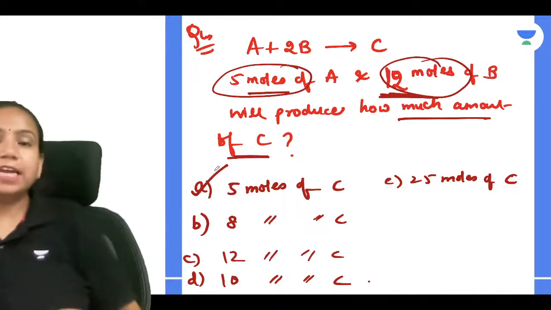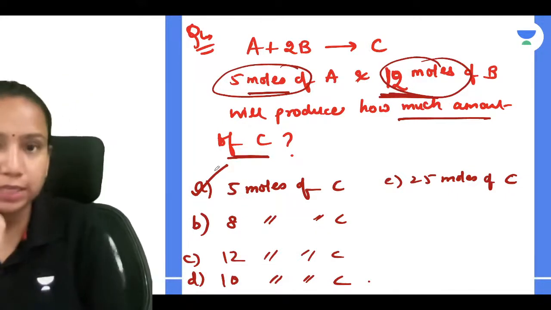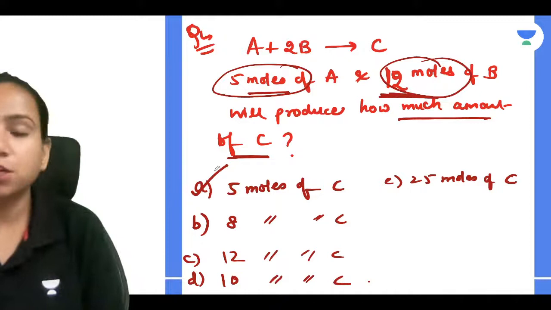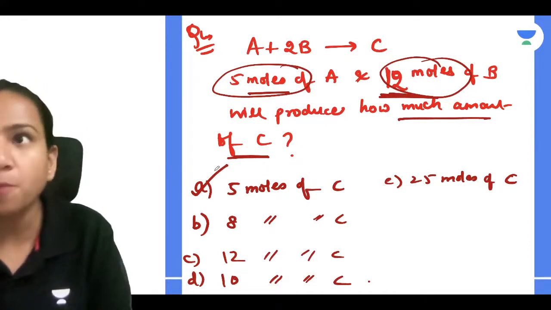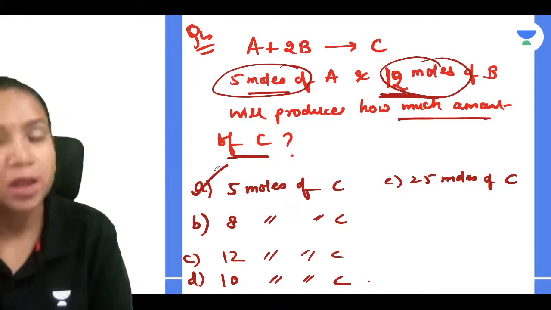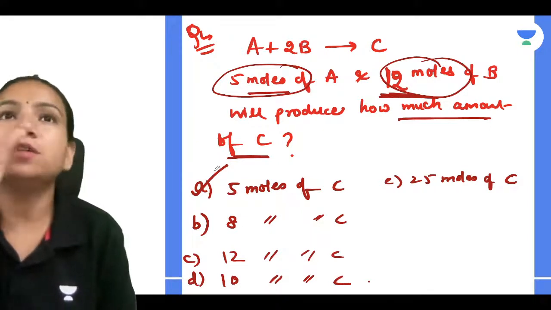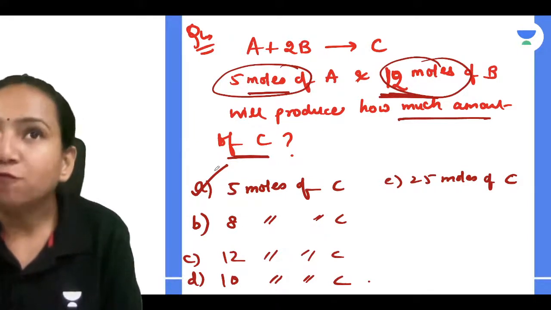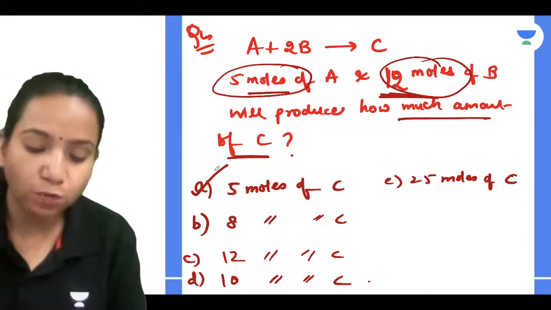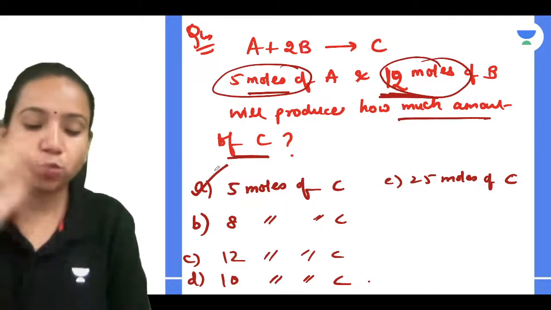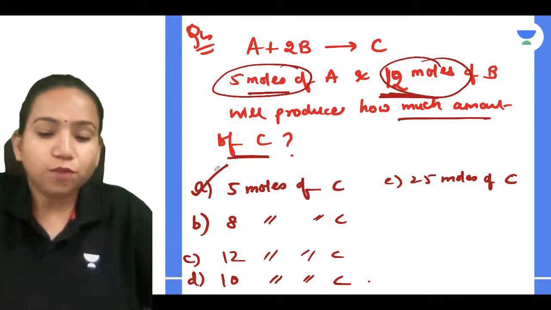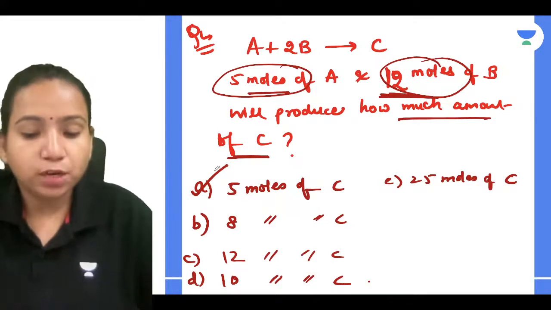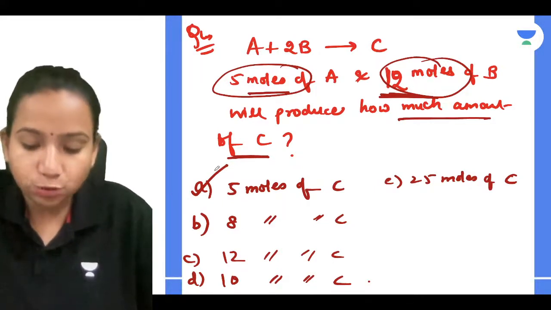Tell me guys, anytime you get a stoichiometry question, the first thing is, according to the balanced chemical equation, you check how much proportion is required for each. Then compare what is given and find which one is your limiting reagent. And once you have found the limiting reagent, you can understand very well.